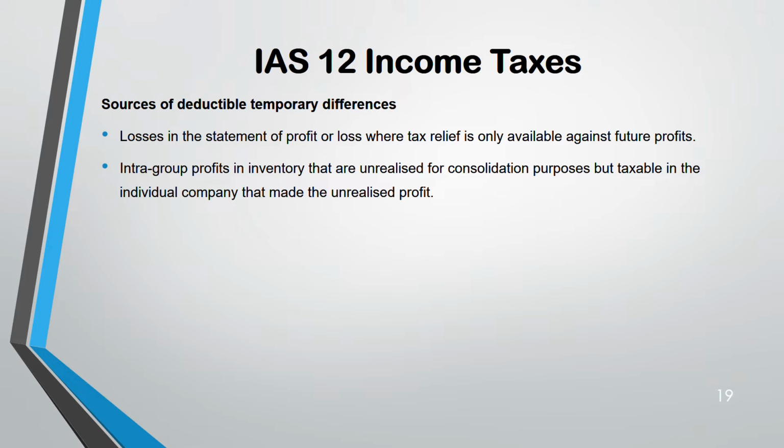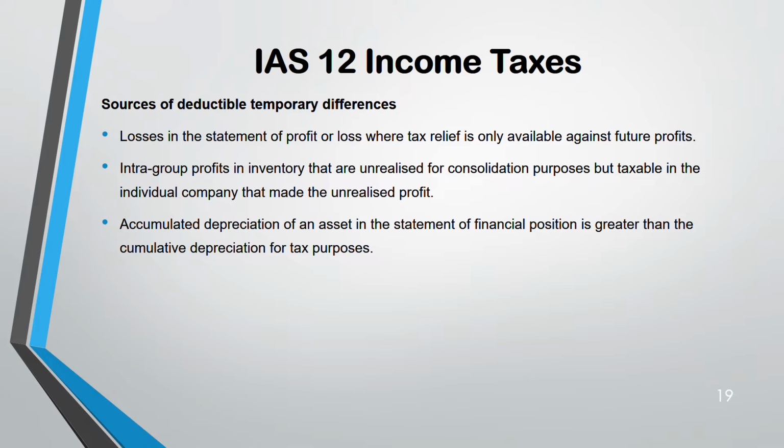Next one, intra-group profit is unrealized for consolidation purpose but taxable in the individual company. Third, accumulated depreciation in the statement of financial position is greater than the cumulative depreciation for tax purpose. If your depreciation is more in your statement of financial position, it reduces your carrying amount and the tax base increases. So wherever the tax base increases, it's deductible.